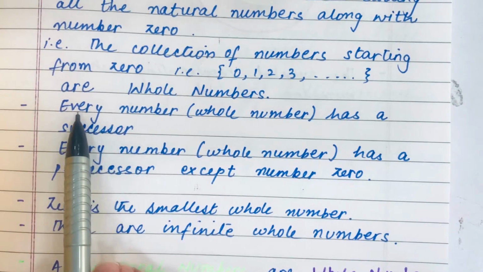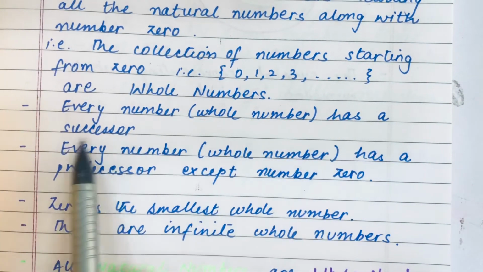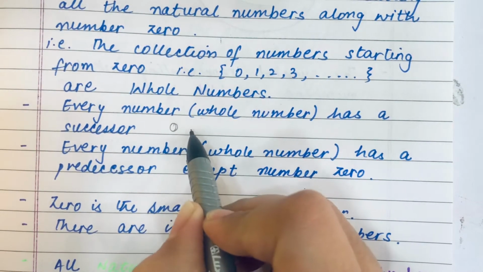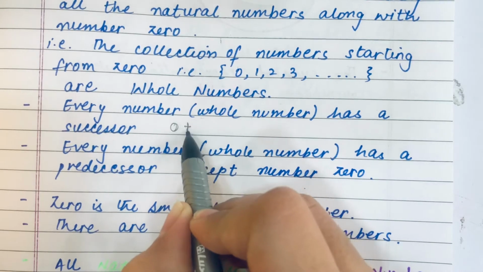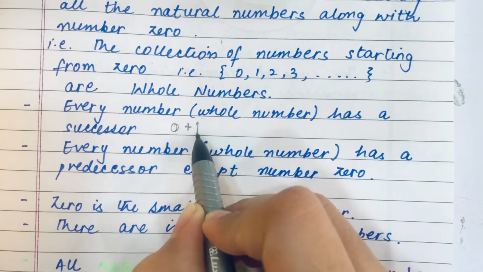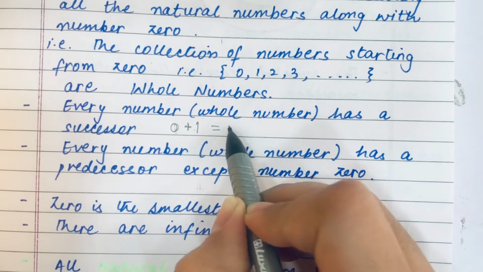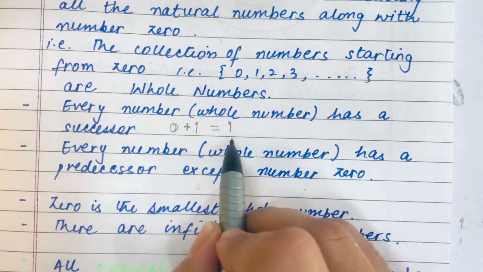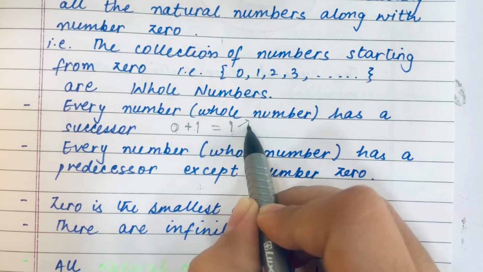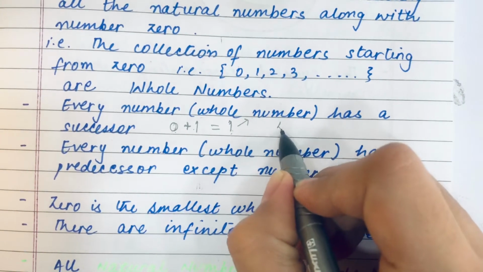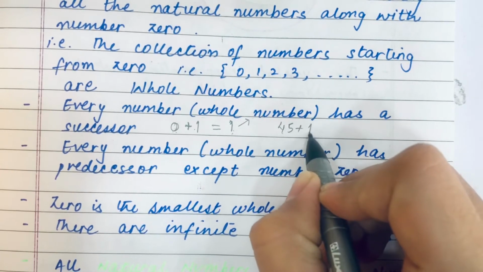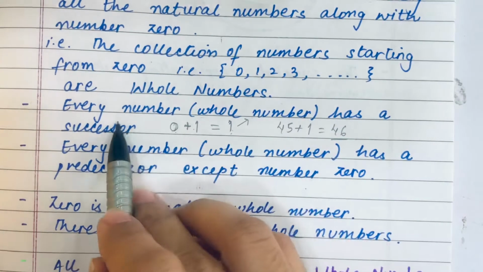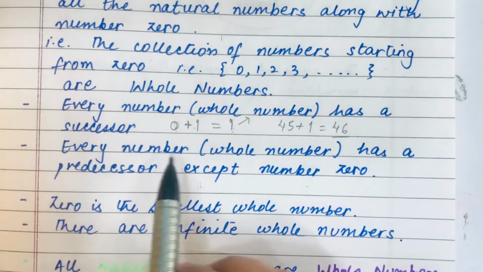Next thing, every whole number has a successor. If we take the smallest whole number, which is 0, and remember we discussed that to find the successor, we need to add 1 to the previous number. We will get 0 plus 1 is 1. So if we add 1 to the smallest whole number, we will get 1, which is also a whole number. Take any other, 45, let us add 1, we will get 46, which is again a whole number. So every whole number has a successor,